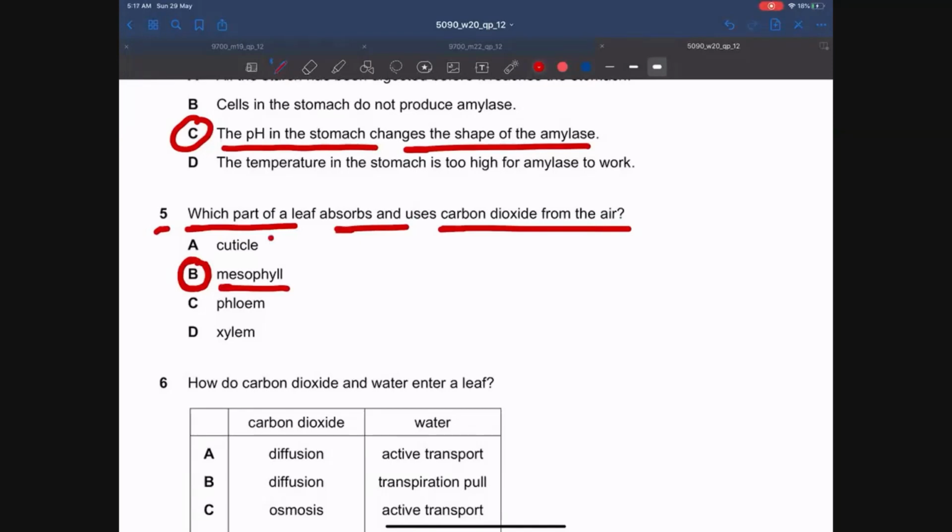So the answer is B. Cuticle is non-cellular. It never absorbs carbon dioxide. Phloem and xylem cells do not photosynthesize, so they don't take up carbon dioxide.